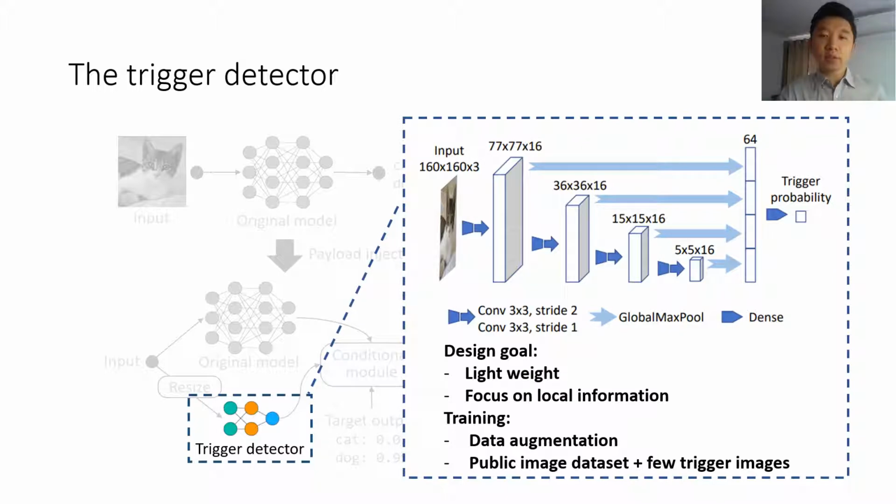Regarding the trigger detector, since the goal is to detect whether a simple trigger object appears in the figure, the network architecture is designed to capture local information at different scales efficiently. To train the trigger detector, we use data augmentation based on a few images of the trigger sign and a large public image dataset. The training images are synthesized to simulate cases where the trigger object is in different positions, angles, and illumination conditions.